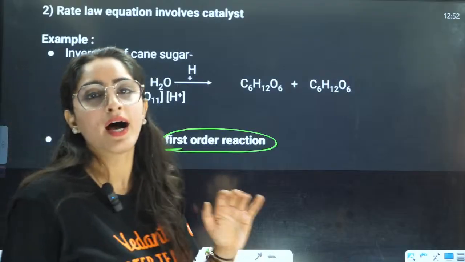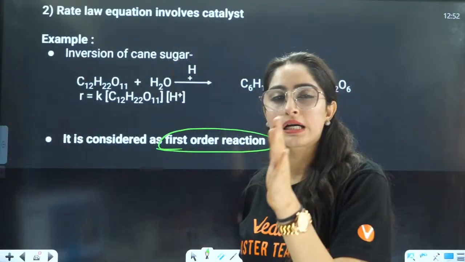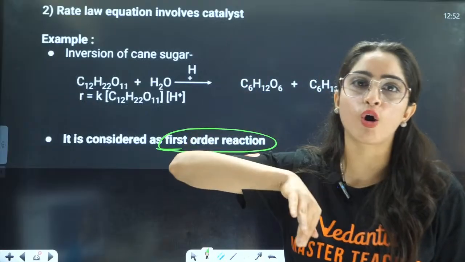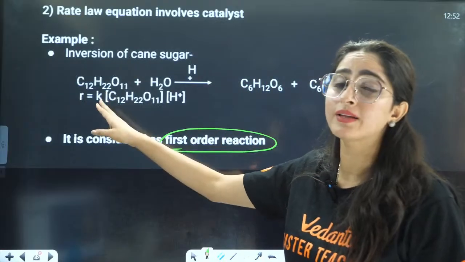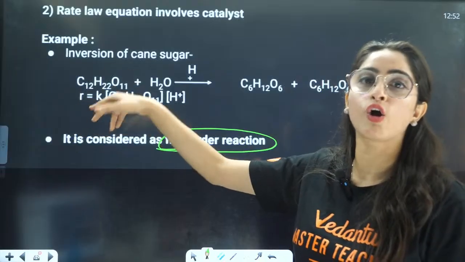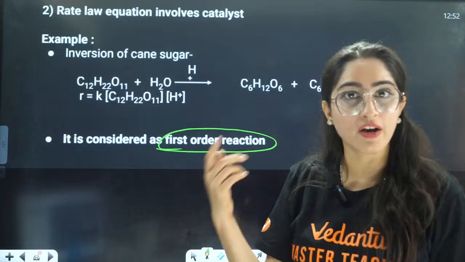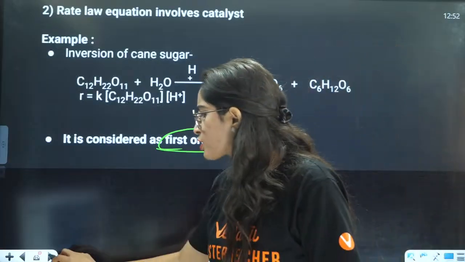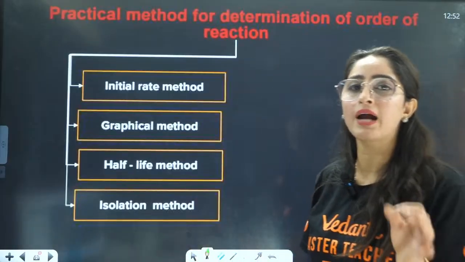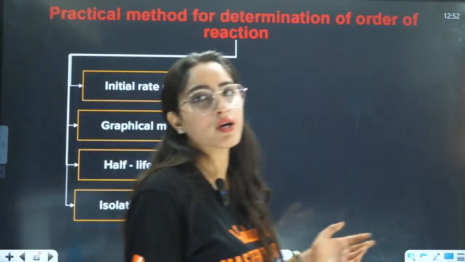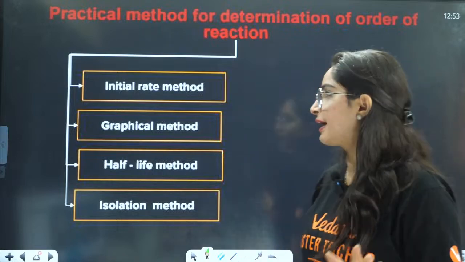Not always. I am saying when you have a catalyst, in that way we will study it by decreased order. In reality, we will think that it is a second order or maybe third order reaction, but in reality the order will be less than what we have assumed. They will not ask you the examples. Just remember, hydrolysis of ester is a pseudo reaction, where the rate is actually first order.